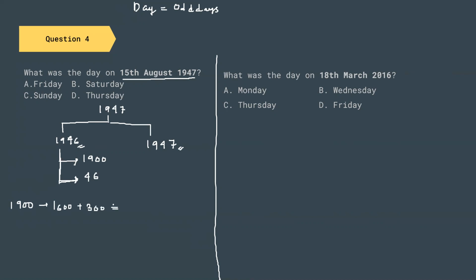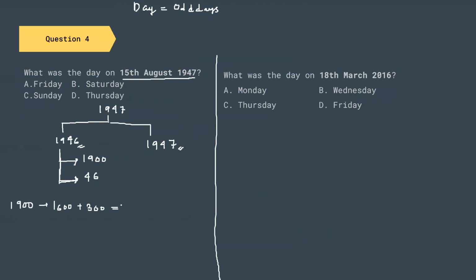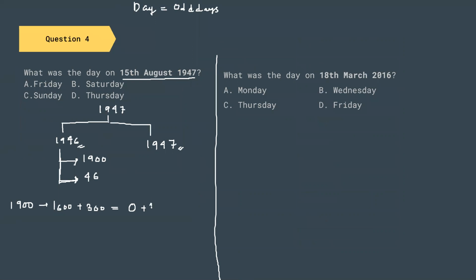Now let us consult the table once. You can see here for 400 years, that means for leap years and century years, the number of odd days is 0. And for 300 years, the number of odd days is 1. So for 1600, the number of odd days will be 0. And for 300, from this table, we can see it will be 1. So the number of odd days in 1900 will be 1.